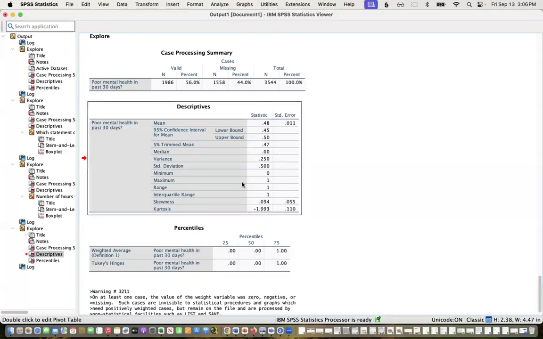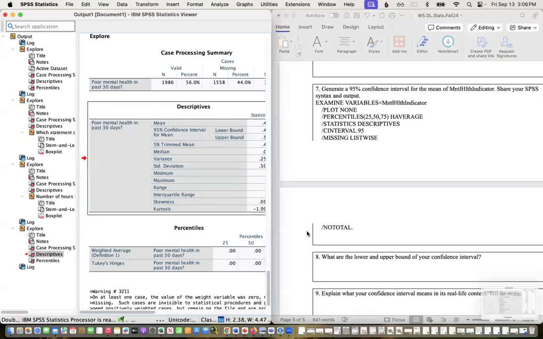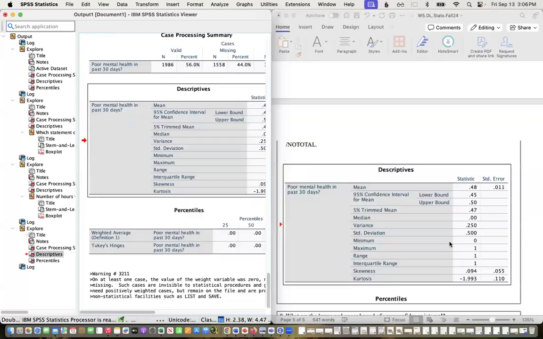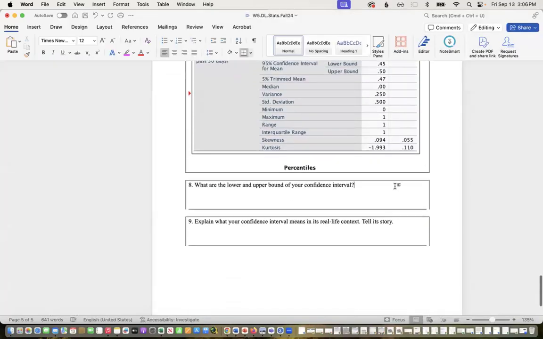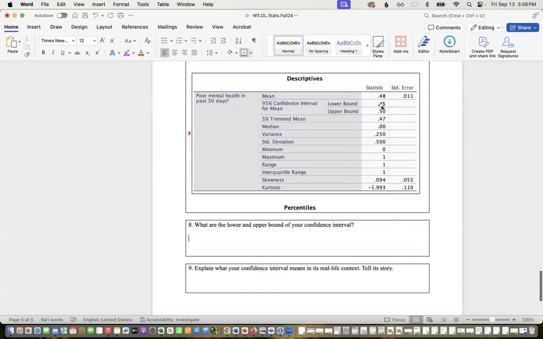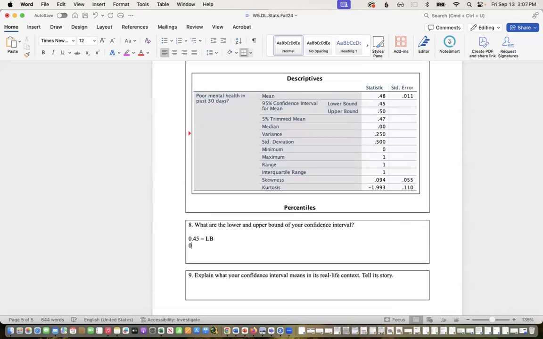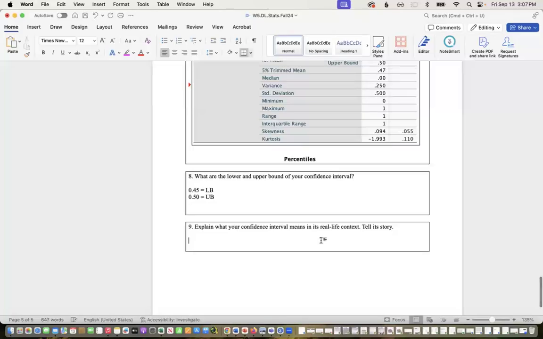I'll just leave the whole thing here so you can see it that way too, because both are right. It doesn't really matter. And then it says what are the upper and lower bounds. So 0.45 is the lower bound, and 0.50 is the upper bound, right? We can see the mean is 0.48, and explain what it means in context.